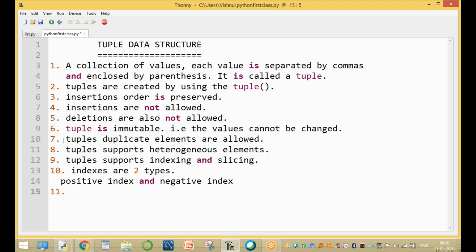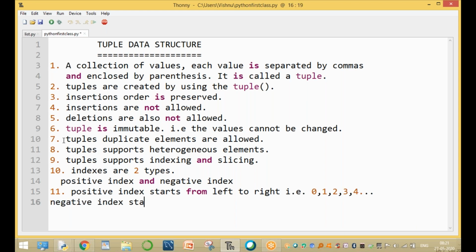The positive index, same as list, starts from left to right, that is zero, one, two, three, and so on. The negative index starts from right to left, with starting value -1, -2, -3, and so on.